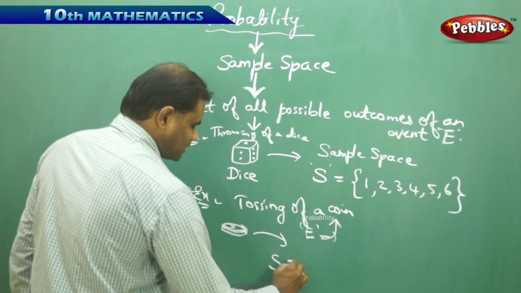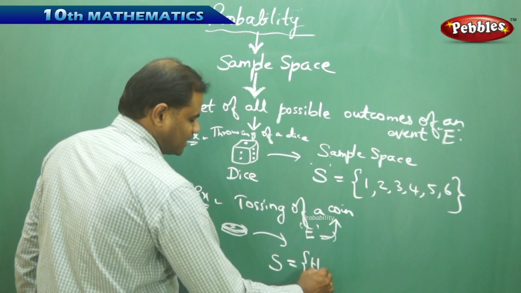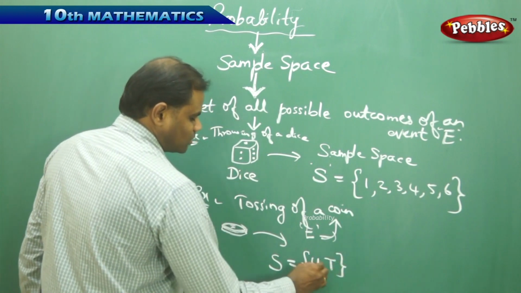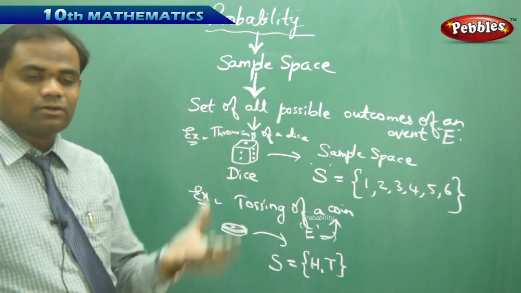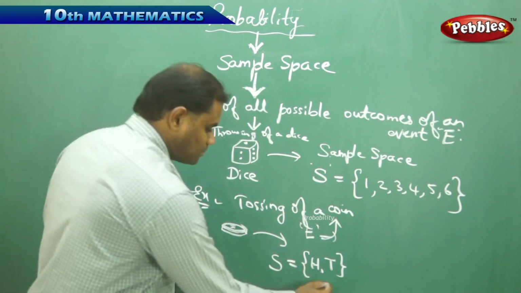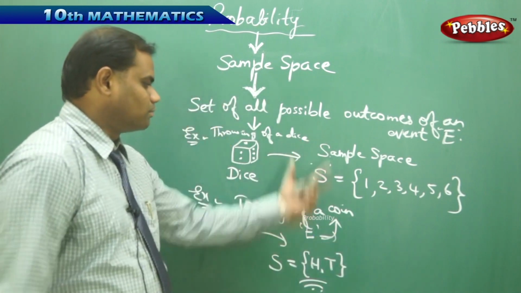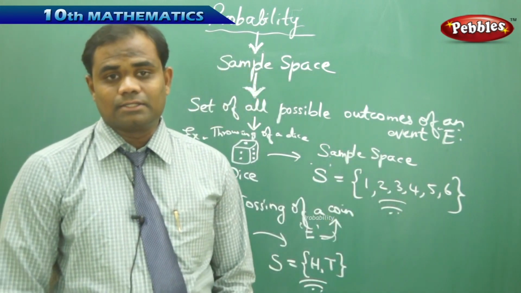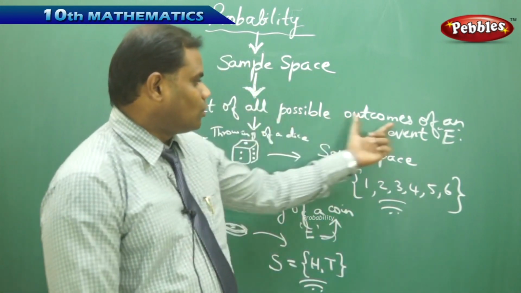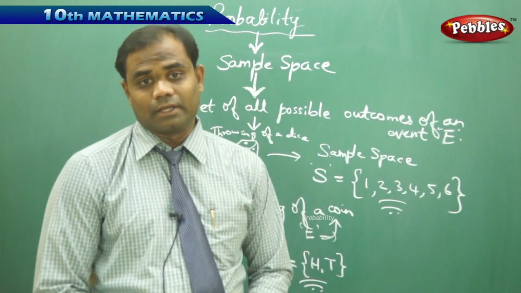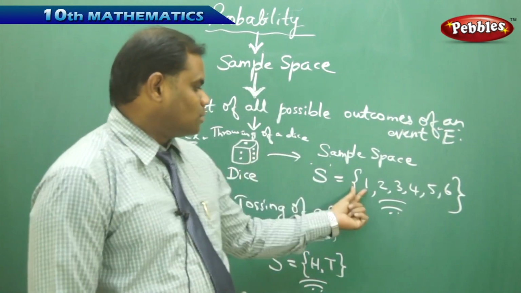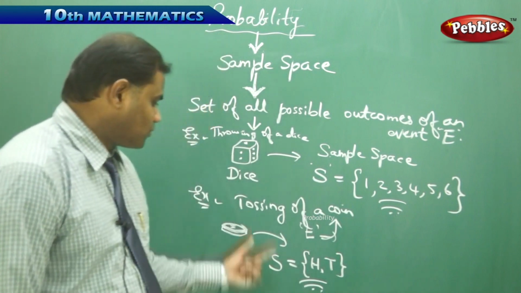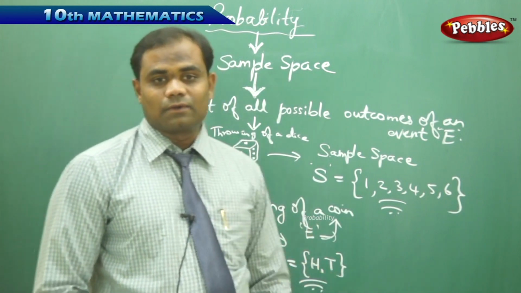My sample space is either getting a head or a tail, because the top can be either head or tail. In this problem, the sample space is this. This is how we understand the sample space: it is the set of all possible outcomes of an event. For a dice the possible outcomes are 1 to 6, and for a coin the possible outcomes are either a head or a tail.